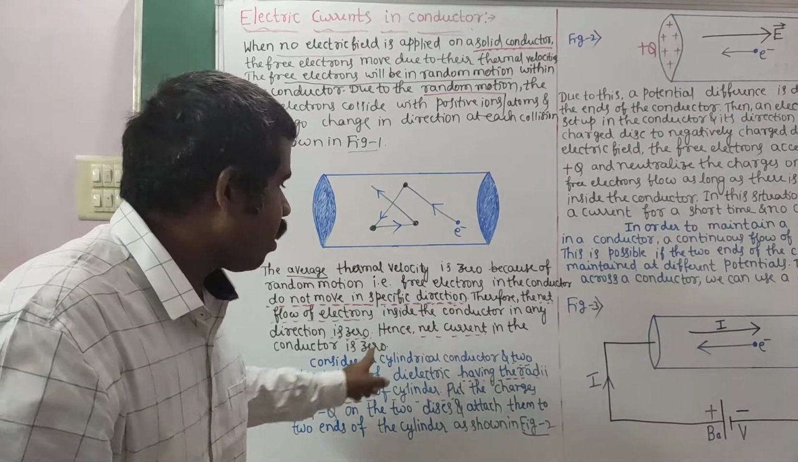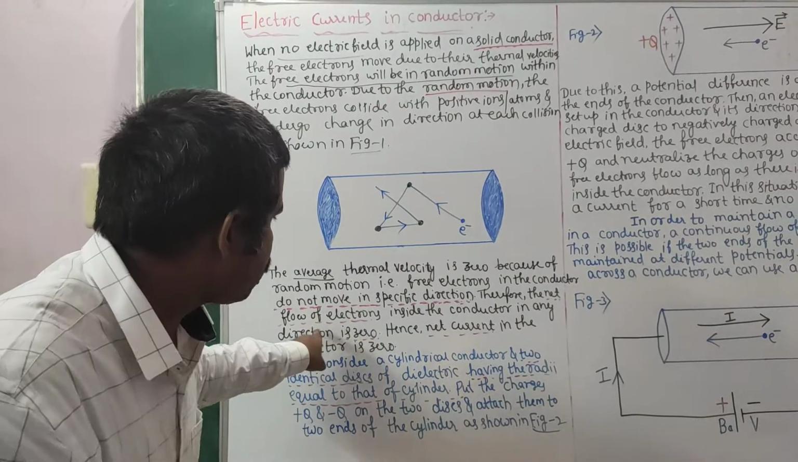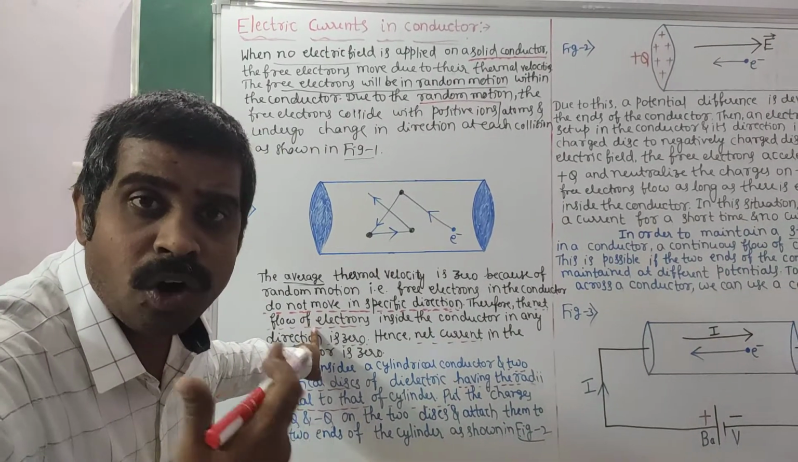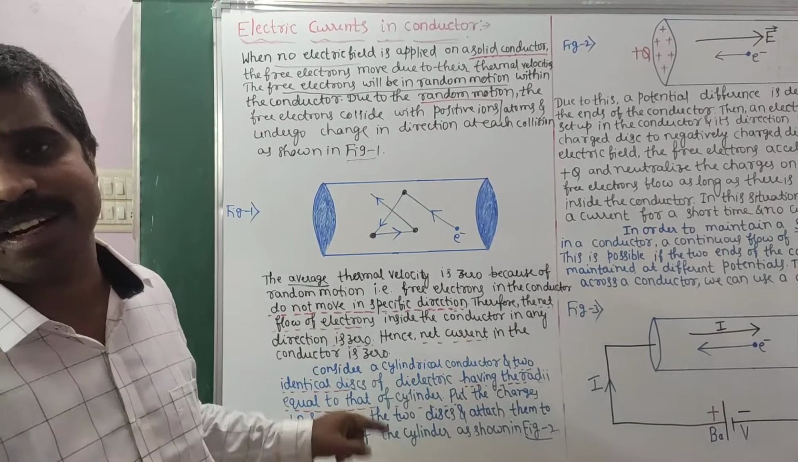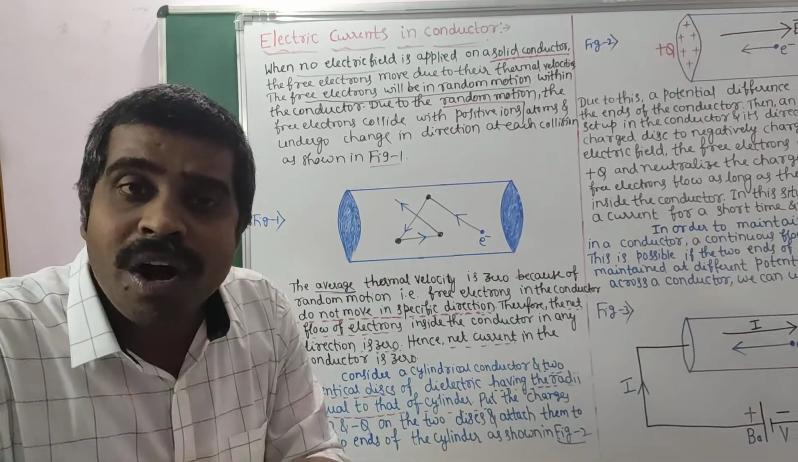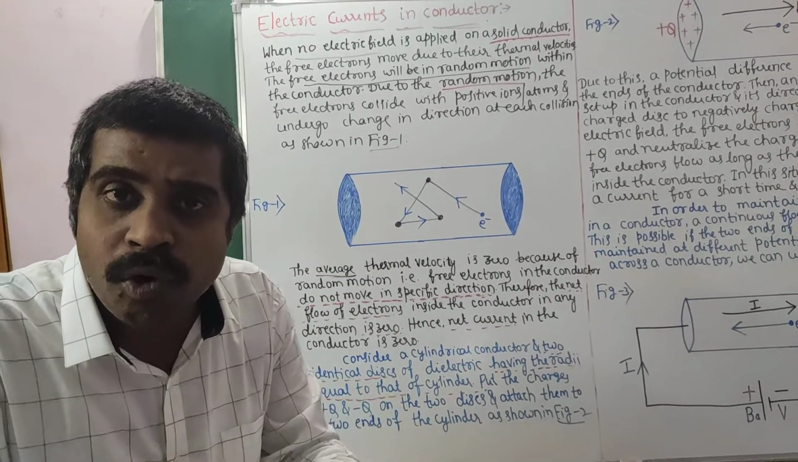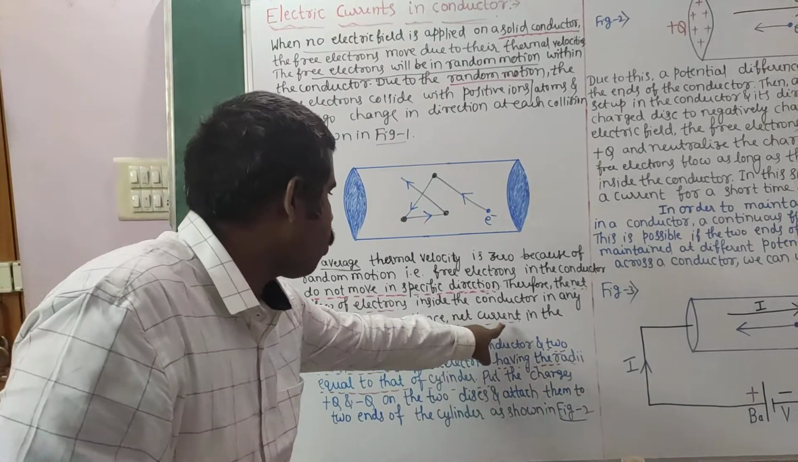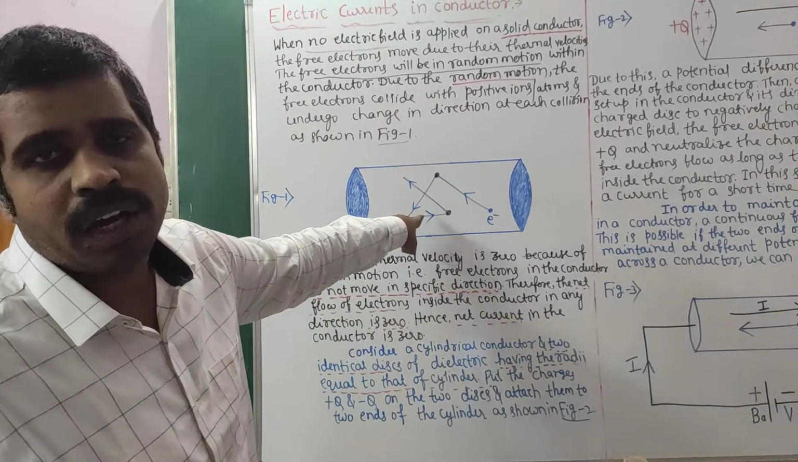Okay, therefore the net flow of electrons is zero. This point you have to concentrate on. Net flow of electrons is zero inside the conductor, and hence current flowing through that conductor is also zero. That is what you can see in figure 1.